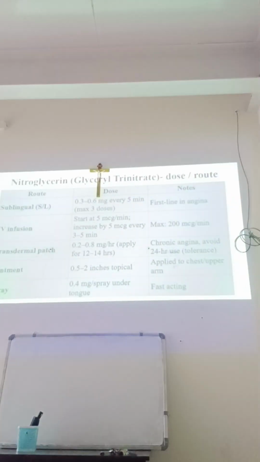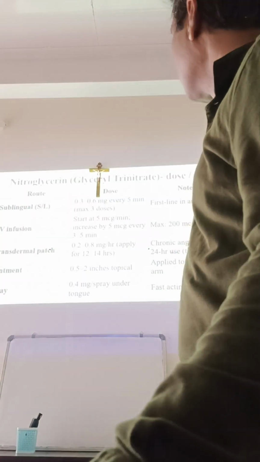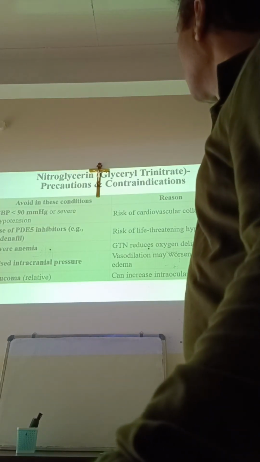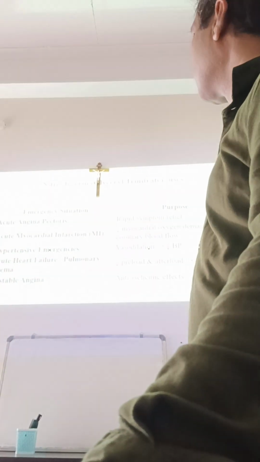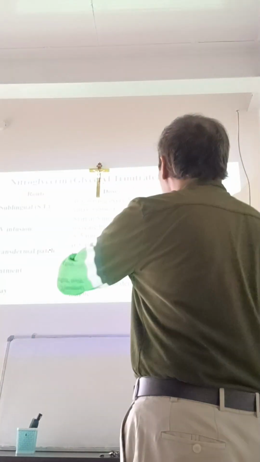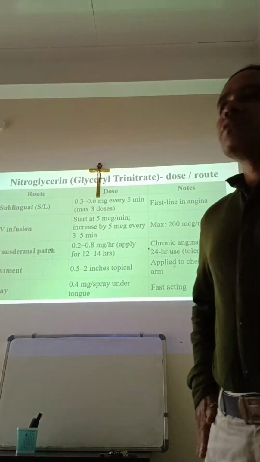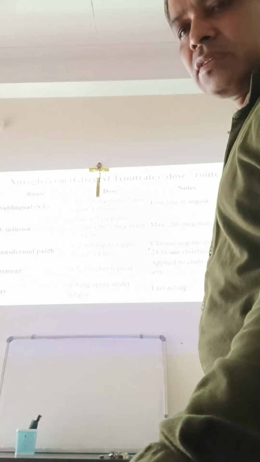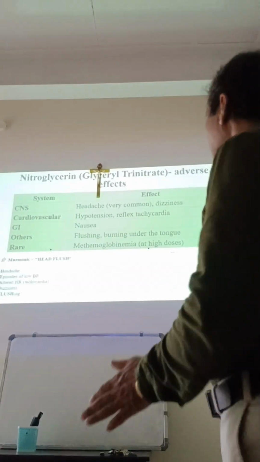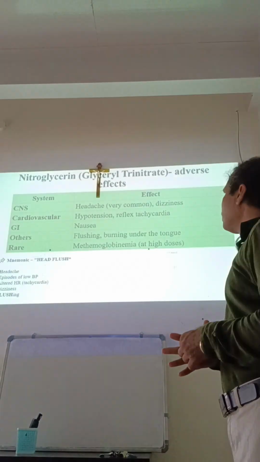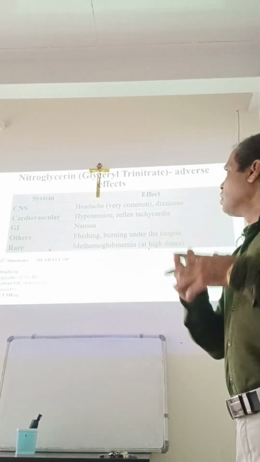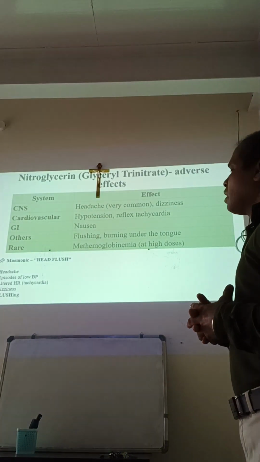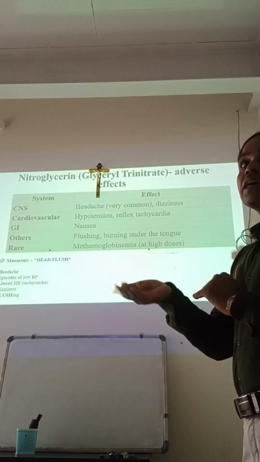So yesterday you were telling me about nitroglycerin. I think I stopped it here, at uses. Then I told the route, and this is the dose chart. You can see this. This is the adverse effects. I told you any vasodilators usually cause headache. Very common is dizziness. Cardiovascular may cause hypotension, reflex tachycardia.